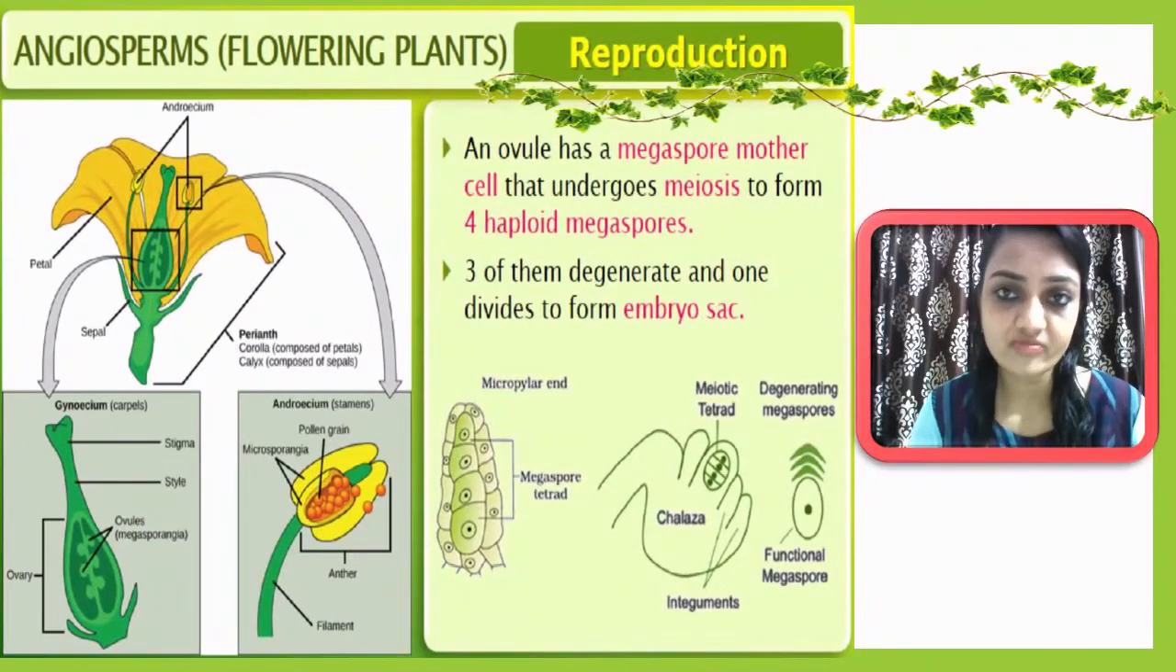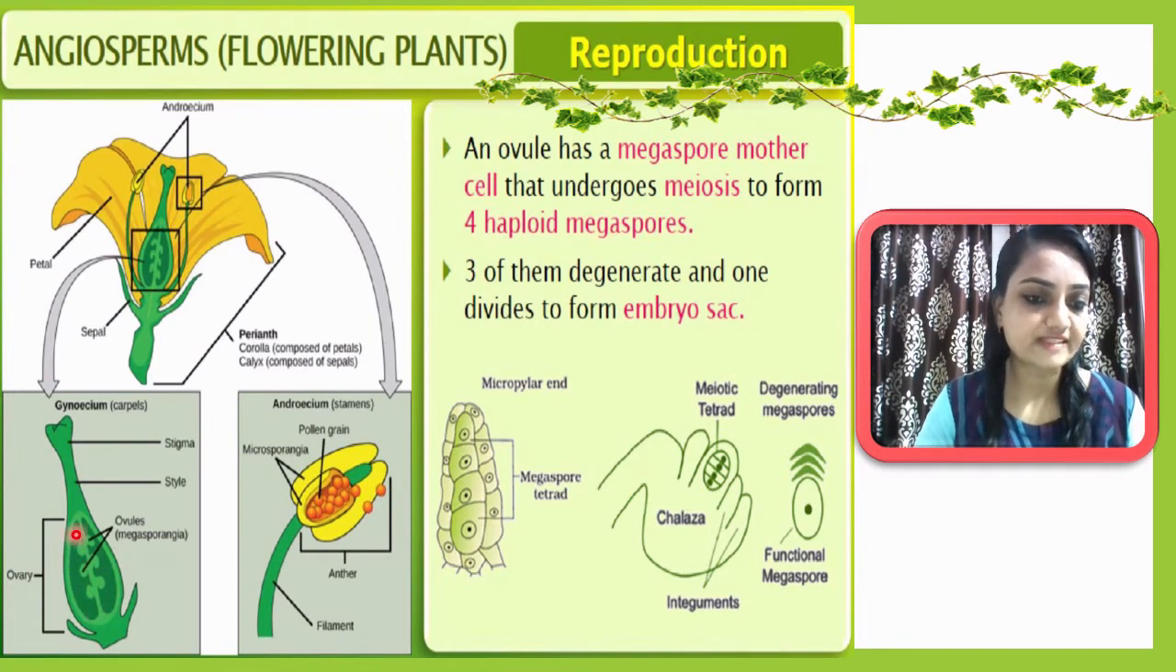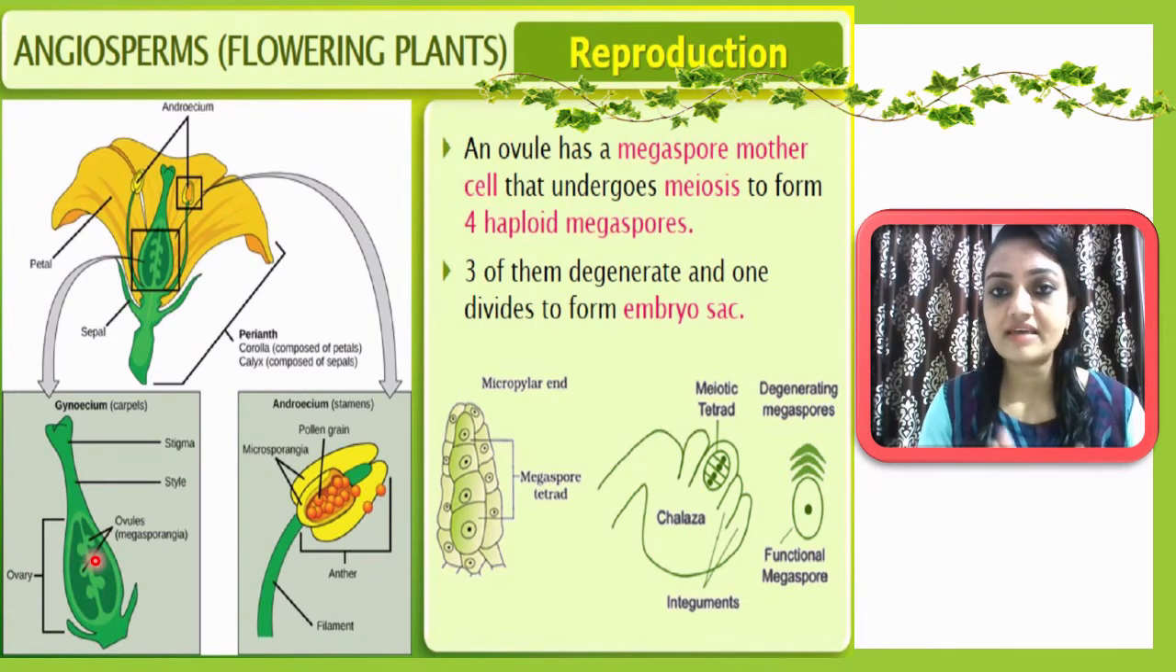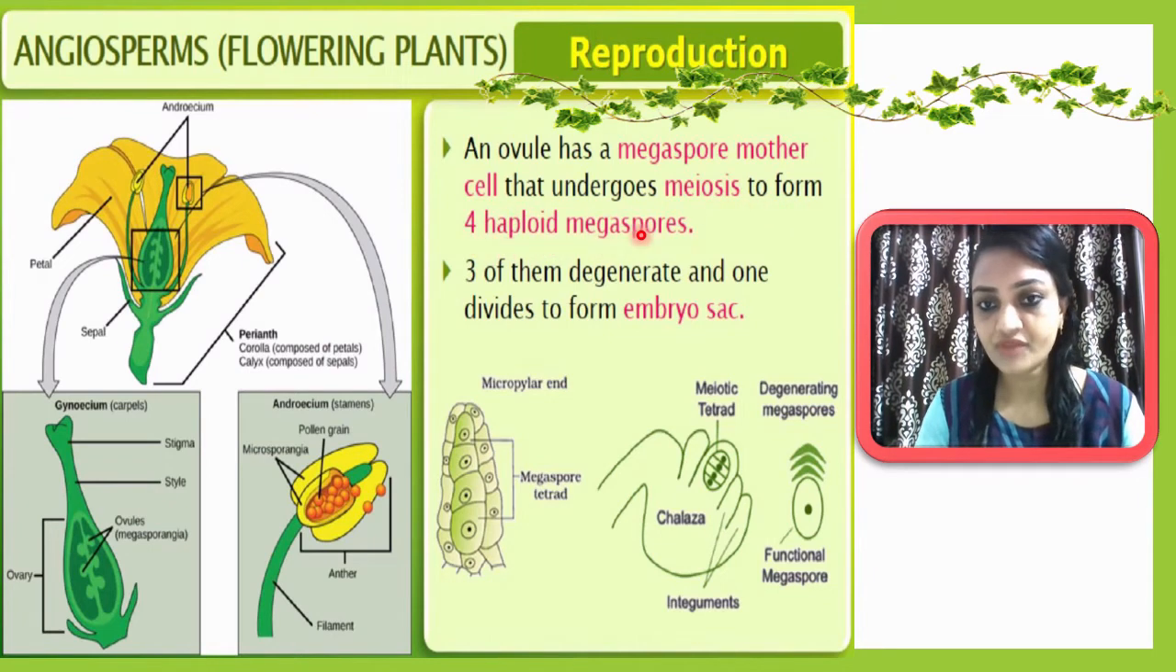Inside the ovary of a pistil, there may be a single ovule or more than one ovule. Here you can see more than one ovule is there. So let me discuss the ovule. An ovule has the megaspore mother cell, and be very clear here, the megaspore mother cell itself is diploid. This diploid cell will undergo meiotic division, and as a result of meiosis, it will generate 4 haploid megaspores.